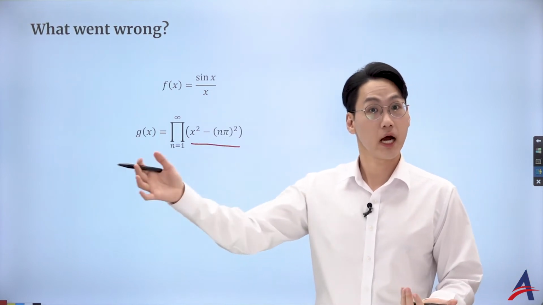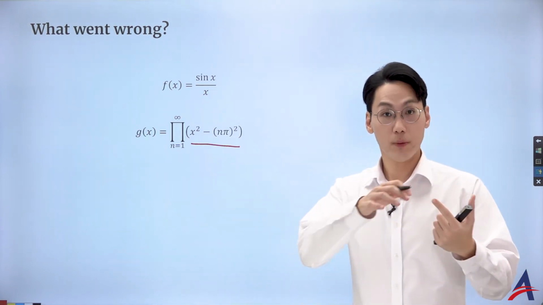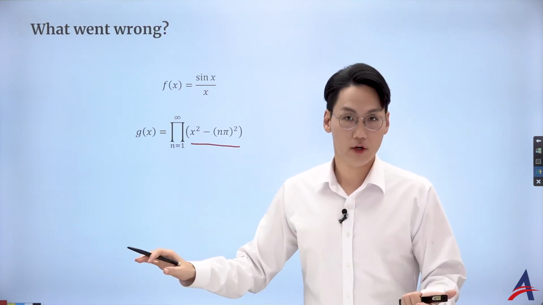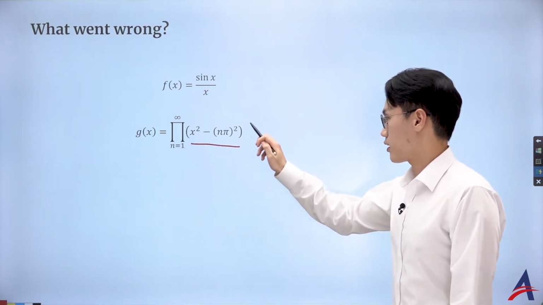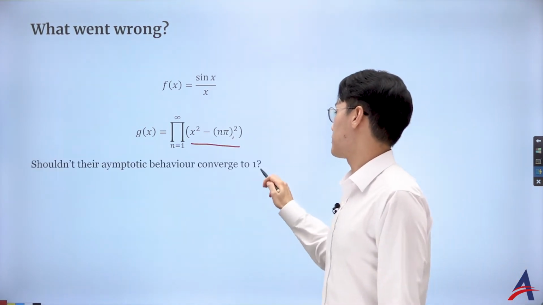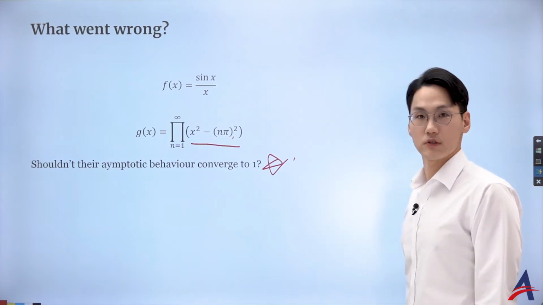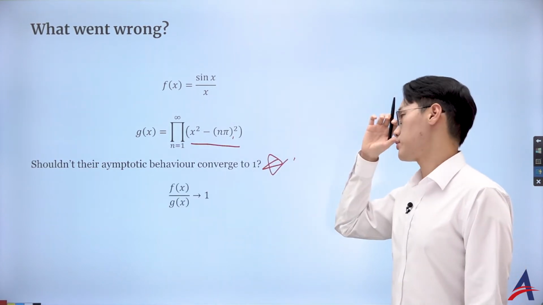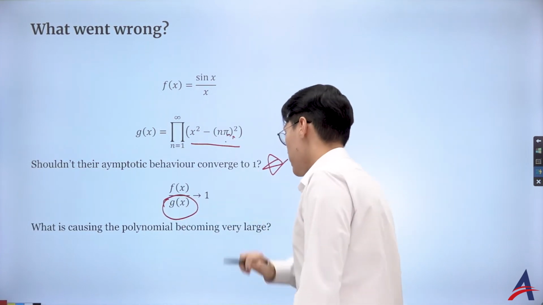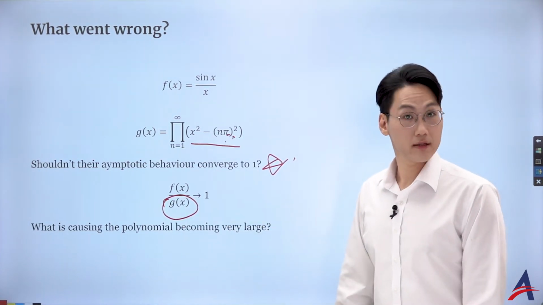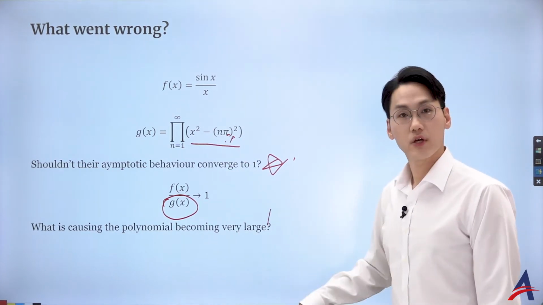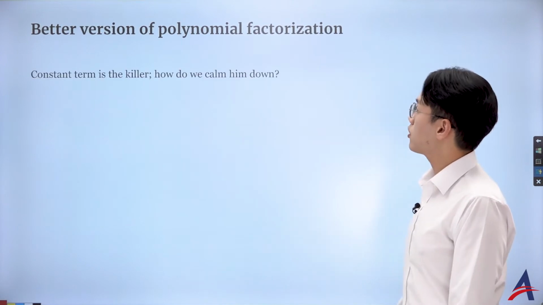And 5 pi squared is 25 times 3.14, and then you're multiplying that on top of the other integer multiples of pi squared. It's a very, very large value, and obviously that constant term is causing a crazy error. We don't want that. So no wonder it wasn't converging to 1 for their ratio's asymptotic behavior, because g(x) is so large. One of the main errors we can definitely point out is the constant term, because it's so big, so large. What we want to do is reduce the error.